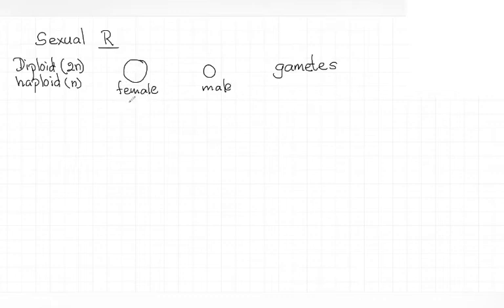Normally, the egg, the female gamete, is larger than the male gamete. That's why I drew this female gamete larger in size than the male gamete, right? So these are called gametes. Male gametes we call sperms, female gametes, eggs. These are haploid. Both of them are n.